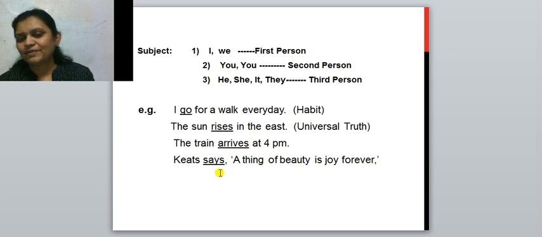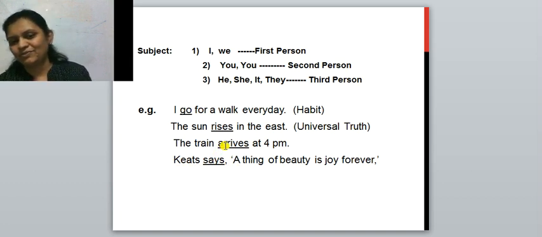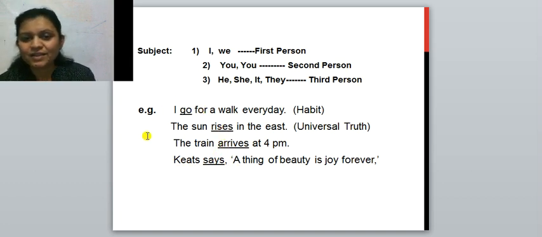John Keats says, "A thing of beauty is a joy forever." This is a quotation, given in inverted commas. And for quotations, which tense is used? Simple present tense is used. For a timetable also, which tense is used? Simple present tense is used. Okay, these are the uses.